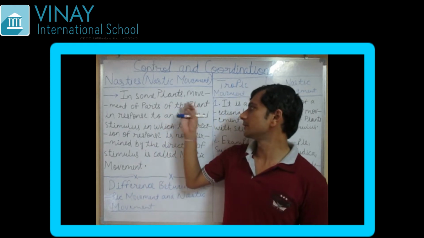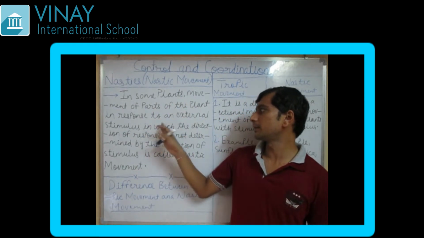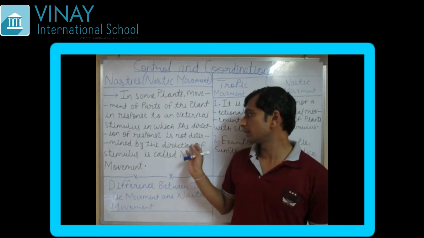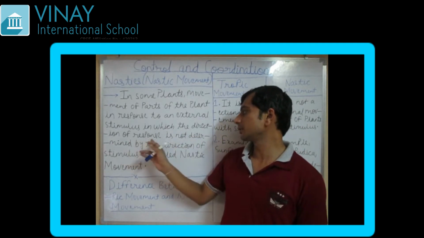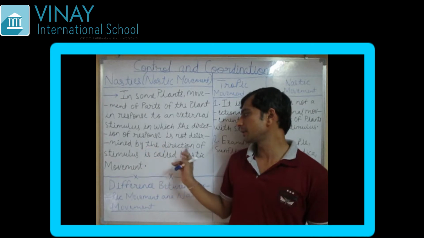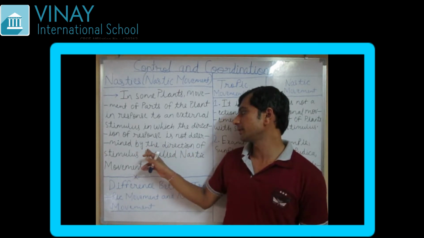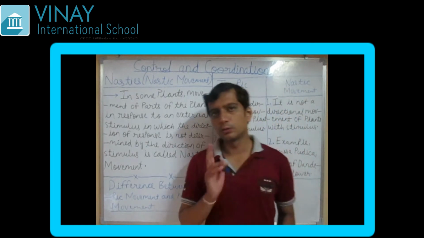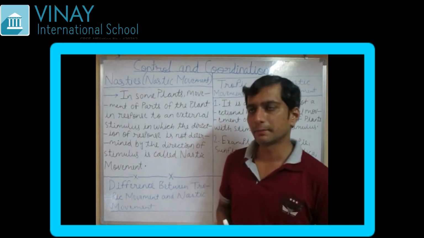In some plants, movement of parts of the plant in response to an external stimulus, in which the direction of response is not determined by the direction of stimulus. See here, two points need to be remembered.